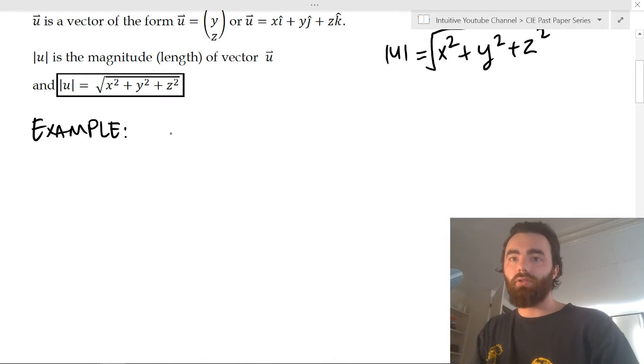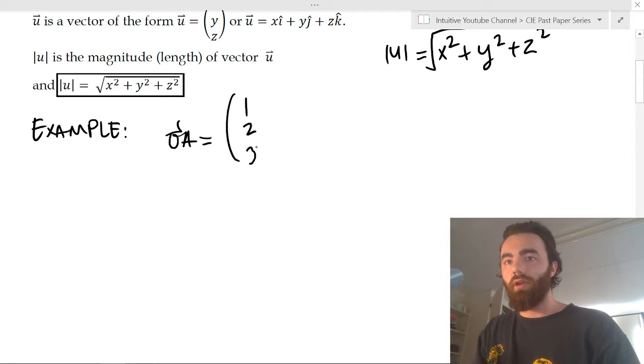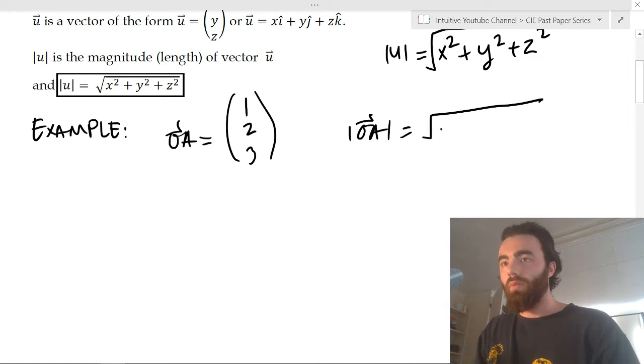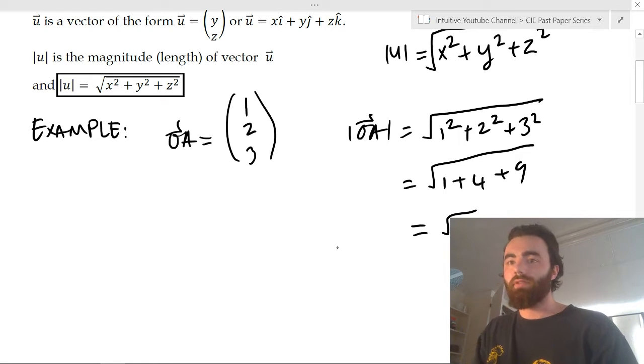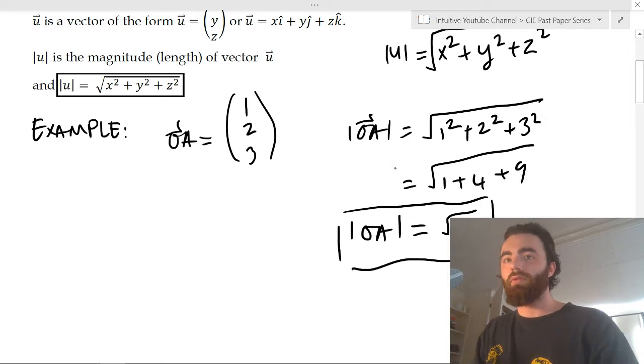So yeah, okay, let's do a quick example. Let's say that you had a vector OA, which equals (1, 2, 3). Well, the magnitude of OA is simply 1 squared plus 2 squared plus 3 squared, which equals 1 plus 4 plus 9, which equals 14, so the magnitude is the square root of 14. So the magnitude of OA is the square root of 14.